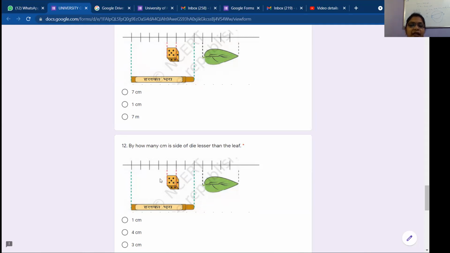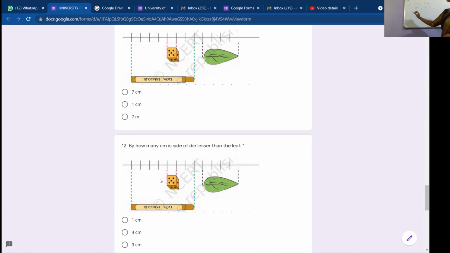How much difference is there between the two? When you are asked to find the difference, you should subtract. So the length of the leaf is 4 centimeters, and the length of the dice is 1 centimeter. How much less is the die?